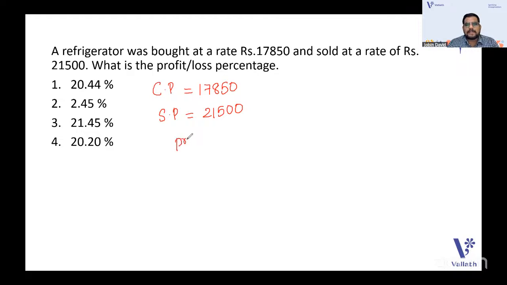So profit is equal to 21,500 minus 17,850. You can just do it. Is it 3,650? 21,500 minus 17,850 gives 3,650.